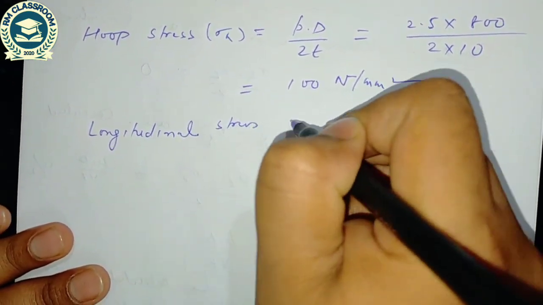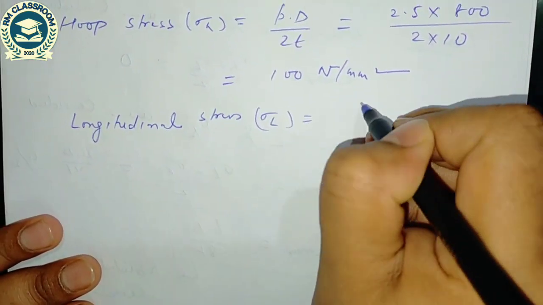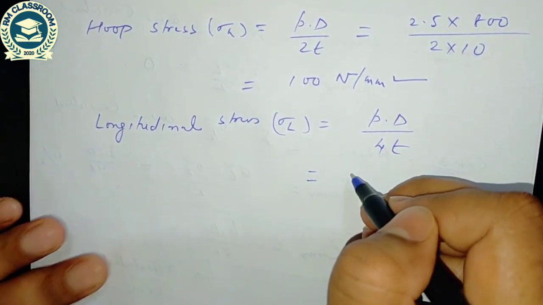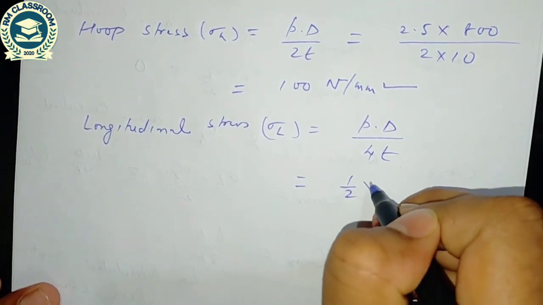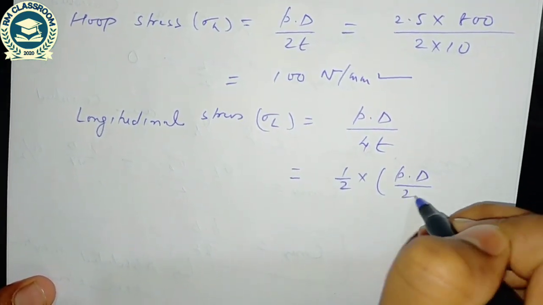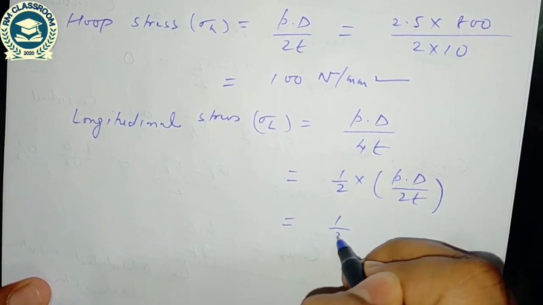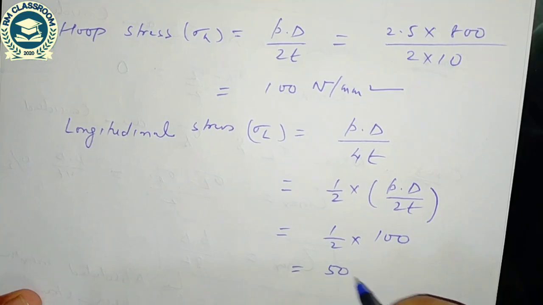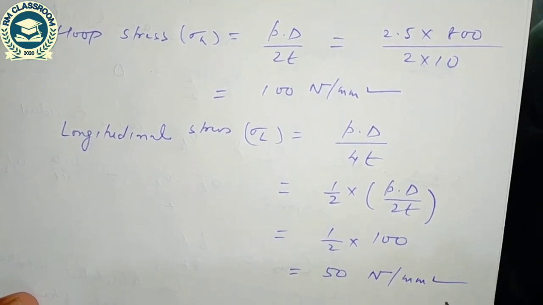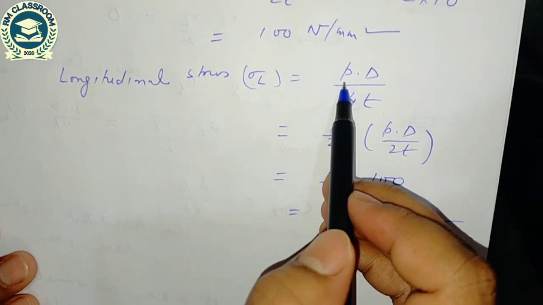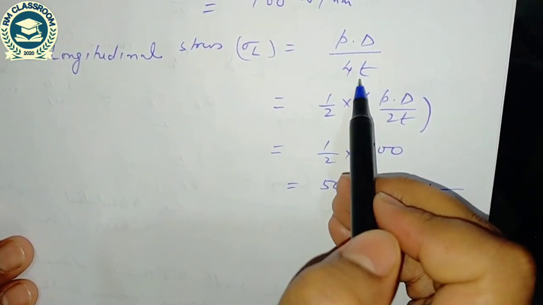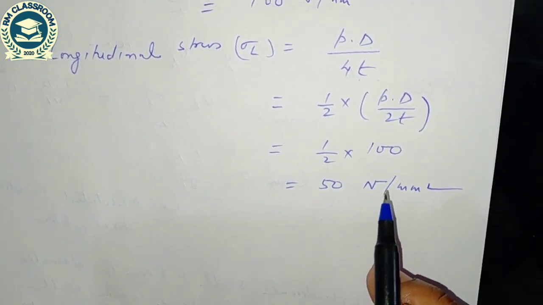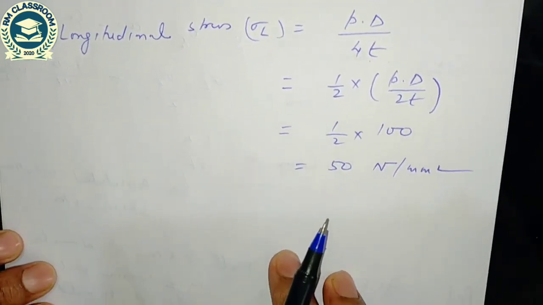Similarly, longitudinal stress sigma L is equal to PD by 4T. So we can also write 1 by 2 times P into D divided by 2T. 1 by 2 and PD by 2T is the hoop stress, and the magnitude we have already computed. So it is 50 Newton per mm square, or conventionally once you put the value of internal fluid pressure, diameter and thickness, same thing you will get. We have computed the value of hoop stress and longitudinal stress.